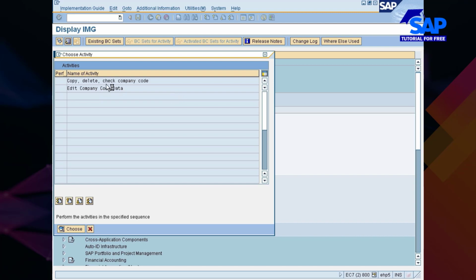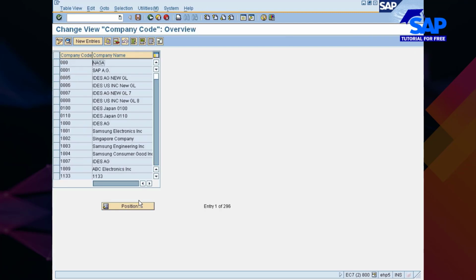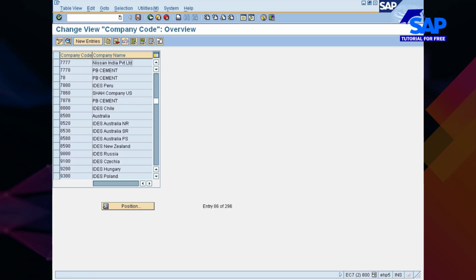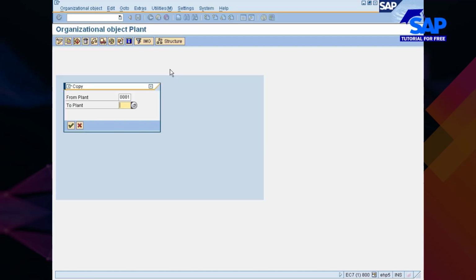I'm just going back to company code to see what is the company code which we have created. Did anybody remember? I think it was 777. Yeah, 777 India Limited. Okay, good. So here I would like to create a plant, something like 777C Chennai plant.